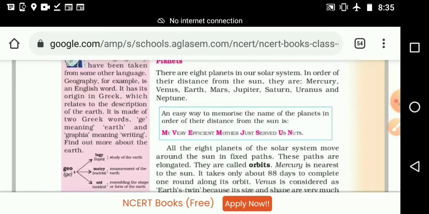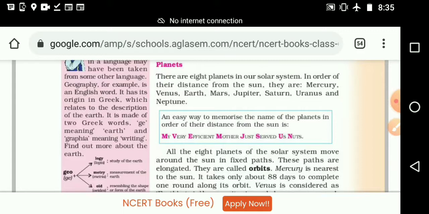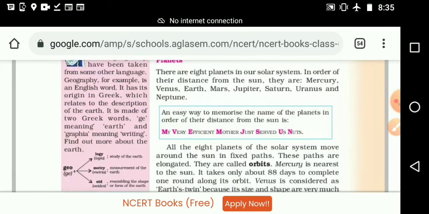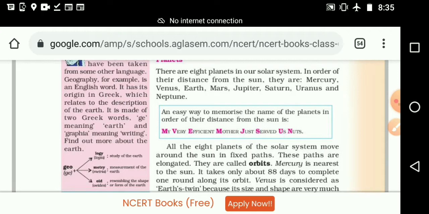Check once again. Mercury, first one. Next one, Venus. Next one, Earth. Next one, Mars. Next one, Jupiter. Saturn. Then Uranus. Last one, Neptune.